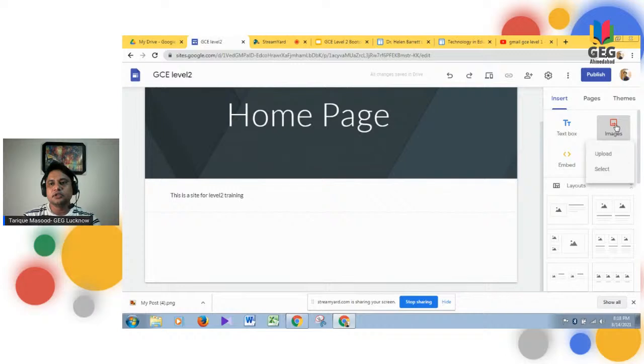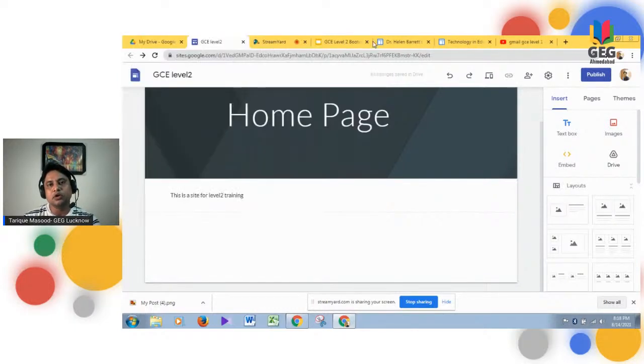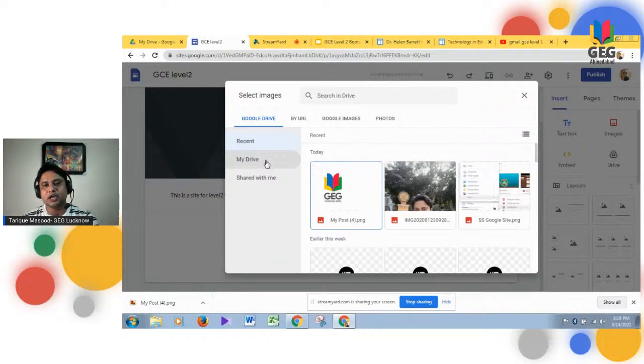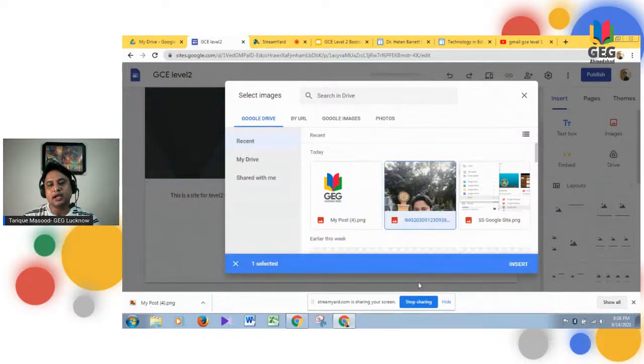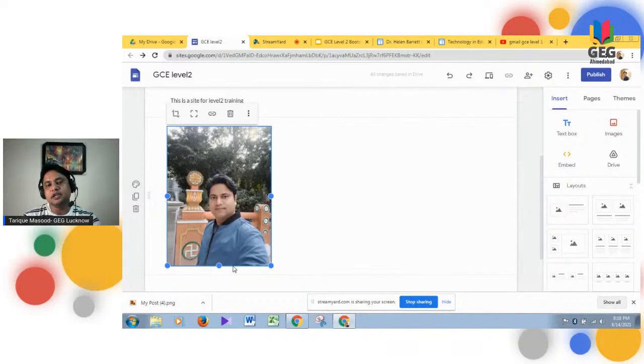What you need to do, click this particular box and upload from here. So if you have anything in your system, then you can do it from here also. Or what you need to do is click over select, and when you click this select, you can upload those materials that are there in your drive, or photos you can go, or by URL if you have any, you can use your URL. For example, let's say I'm selecting this photo and I am inserting it into my site. So it is clearly giving the photo.